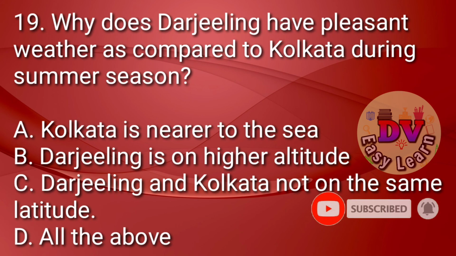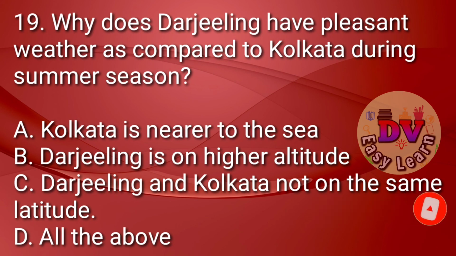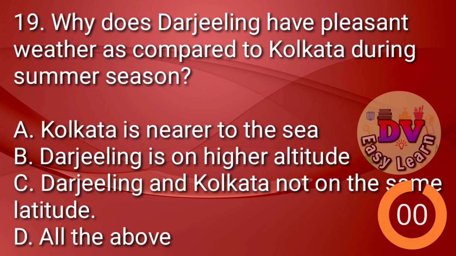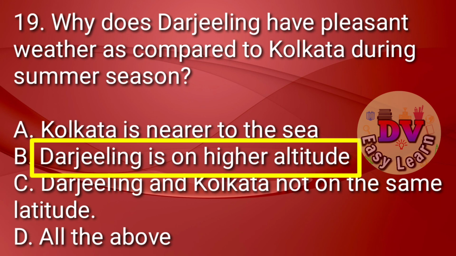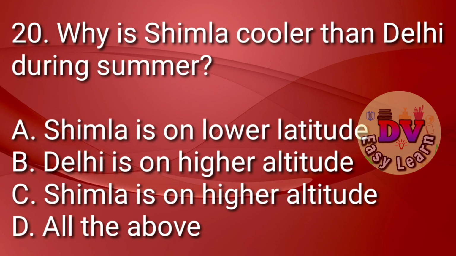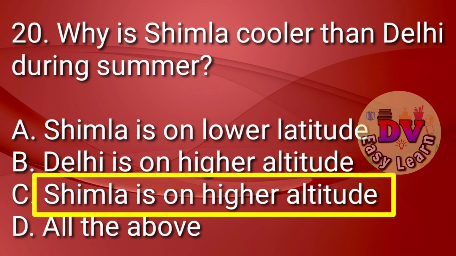Question number 19. Why does Darjeeling have a pleasant weather as compared to Kolkata during summer season? Correct answer, Darjeeling is on higher altitude. Question number 20. Why is Simla cooler than Delhi during summer? Correct answer, Shimla is on higher altitude.